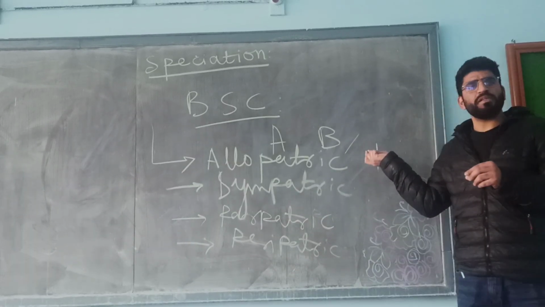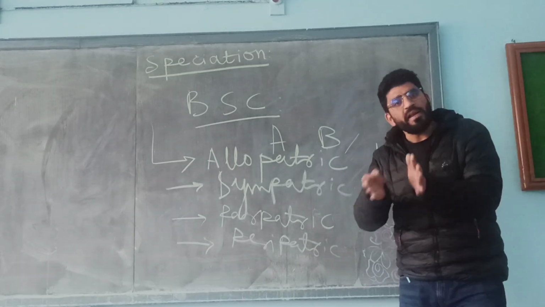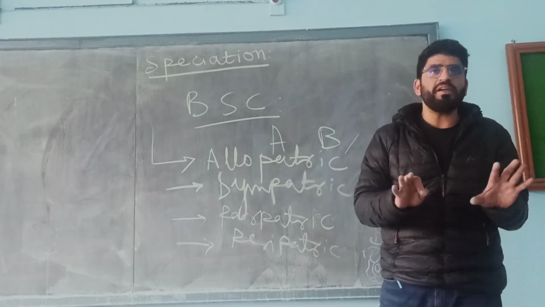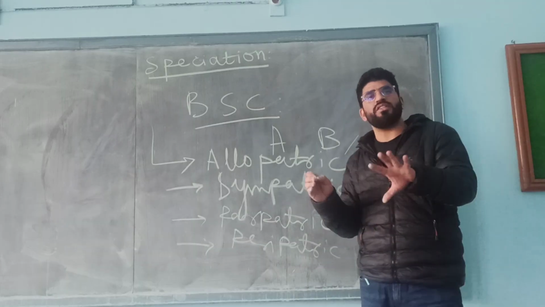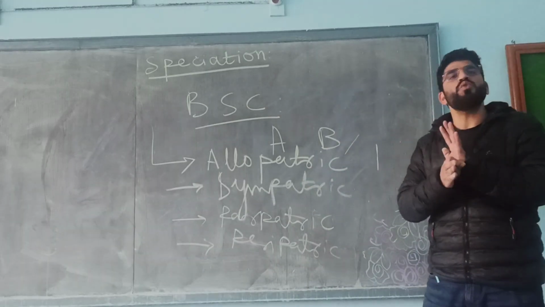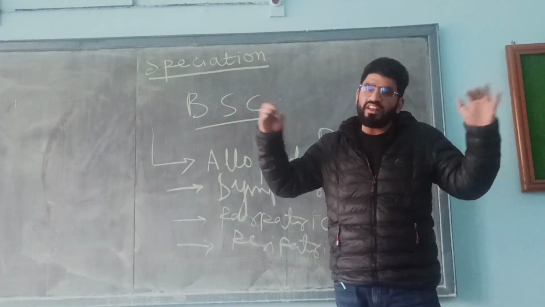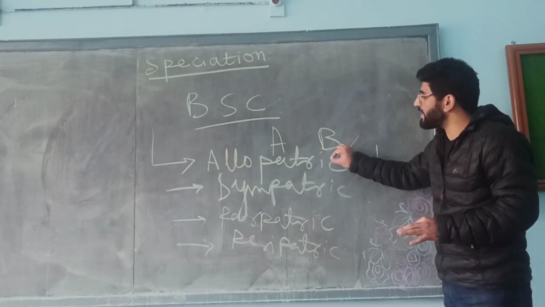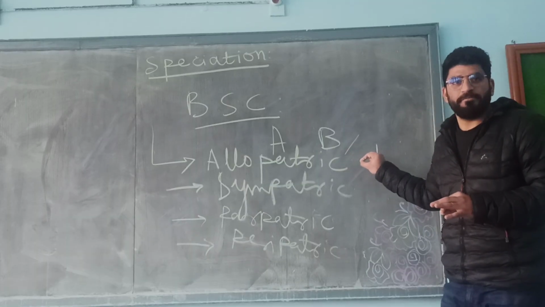So in allopatric speciation, the barrier in the form of mountains or rivers separates them, and over a period of time, due to reduced gene flow, natural selection and mutation, they become two distinct species. And whenever they breed, they cannot produce viable offspring. That's what is called allopatric speciation.